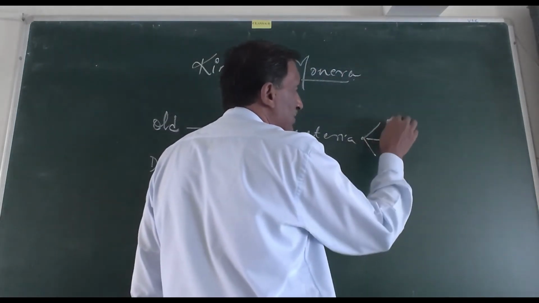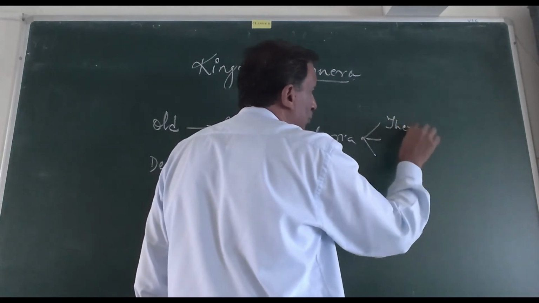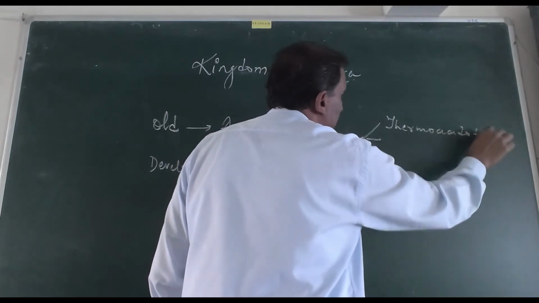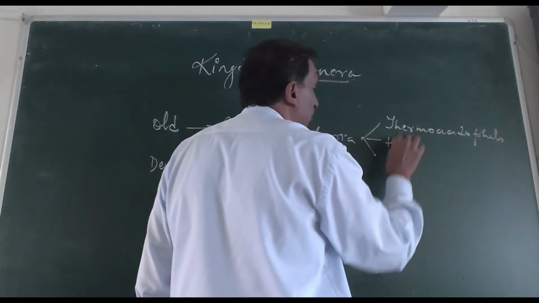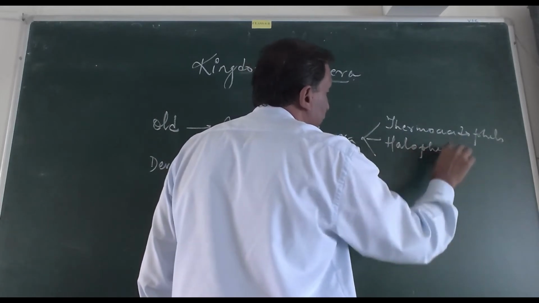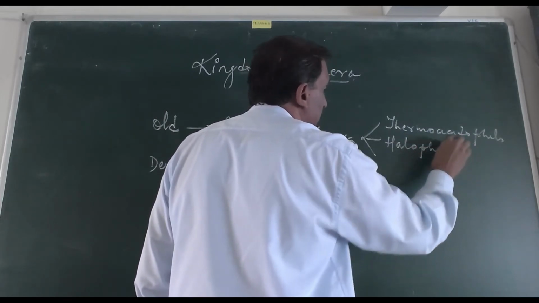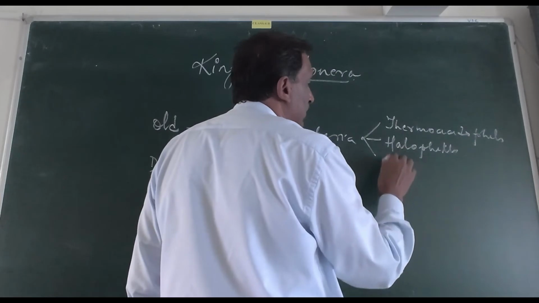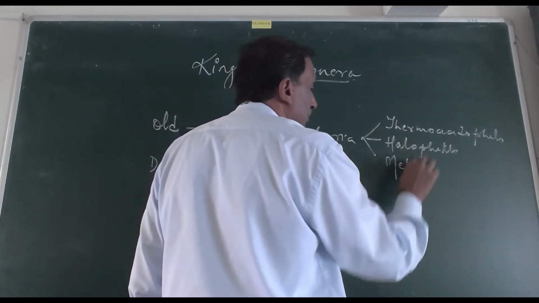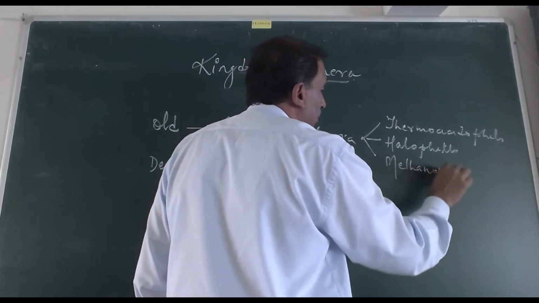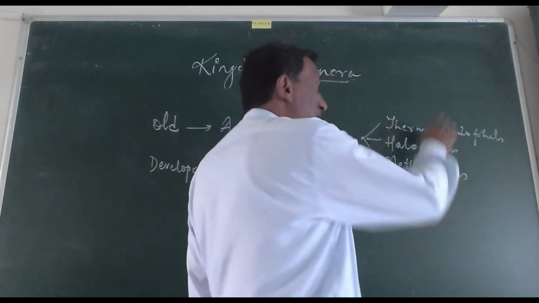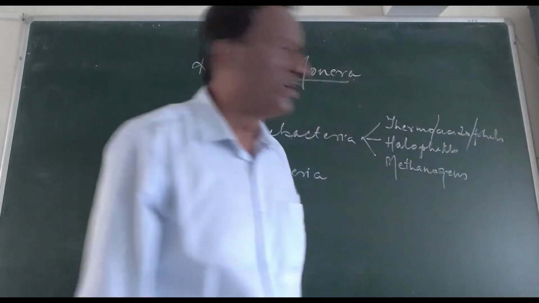The first is thermoacidophiles. Then halophiles. And the third one is the methanogens. Now, the word thermoacidophiles consists of three parts.